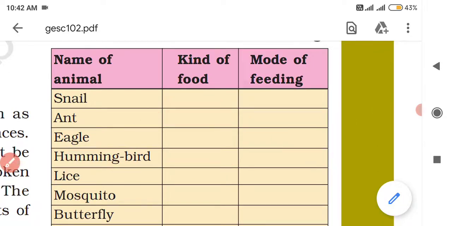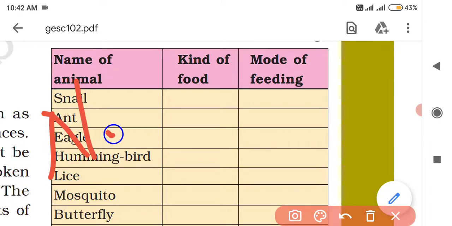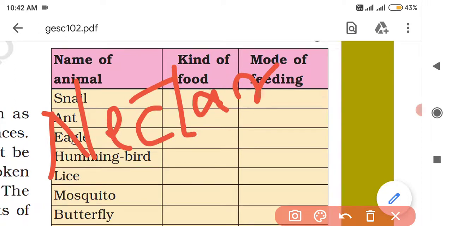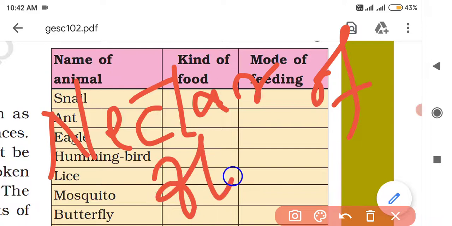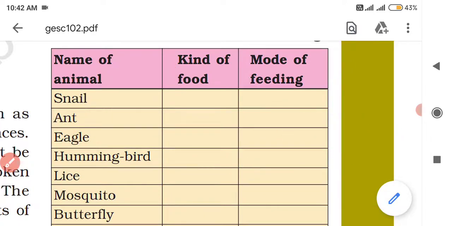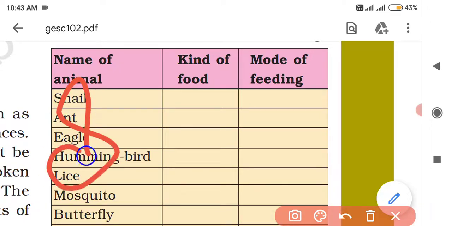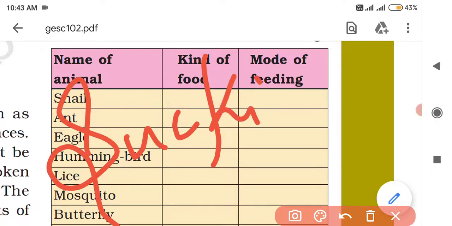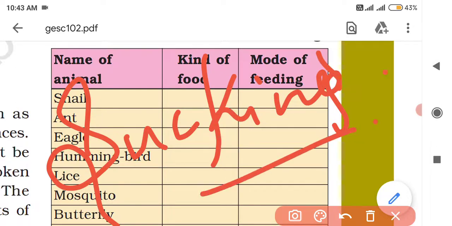Next, hummingbird. What about hummingbird? Hummingbirds feed on the nectar of the flower. So kind of food for a hummingbird is nectar of flower, and mode of feeding is sucking. That is, they generally suck the nectar of the flower.